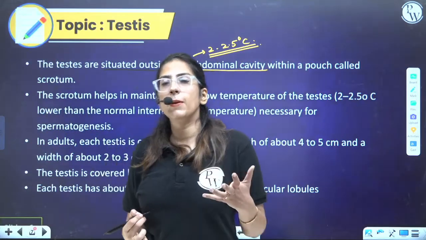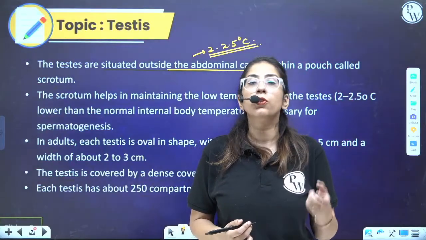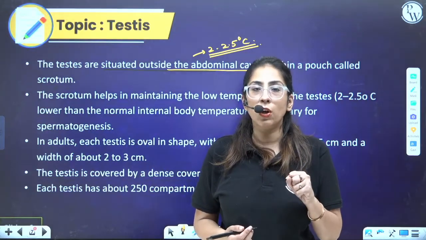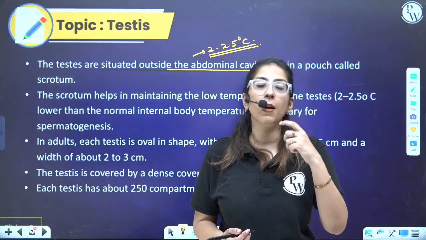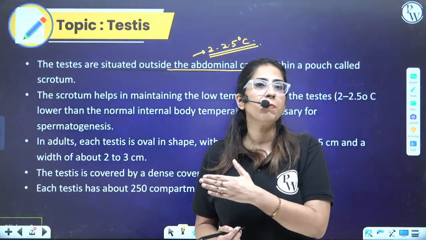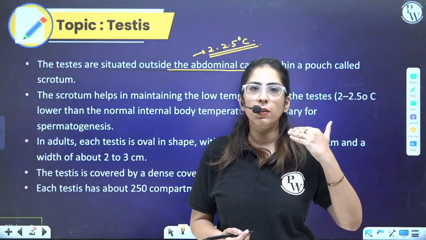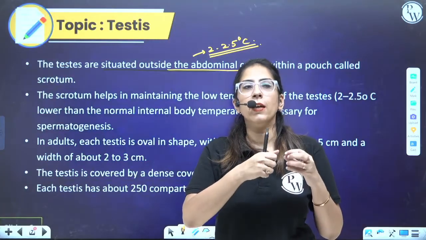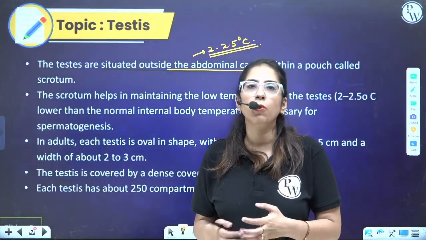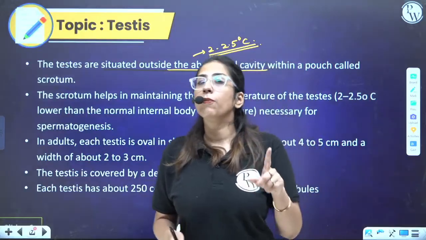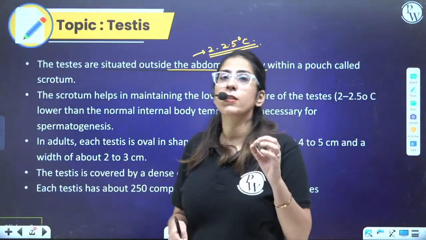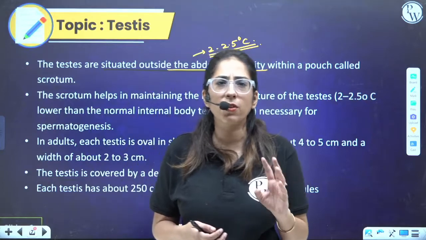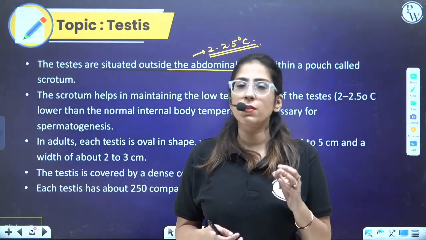When a baby is born, the testes are present in the abdominal region. Due to the action of testosterone, the testes descend into the scrotum. When they fail to descend into the scrotum, this is termed cryptorchidism. It's a condition for which they have to go for a surgery, where doctors take out the testes from the abdomen and place them in the scrotal sac. If we do not go for this surgery, because the testes are present in the abdominal cavity, the temperature is 2 to 2.5 degrees Celsius higher, so it will not allow proper spermatogenesis to occur.